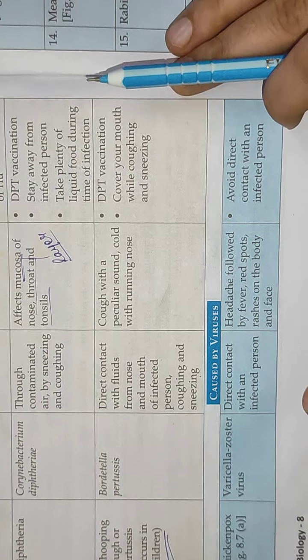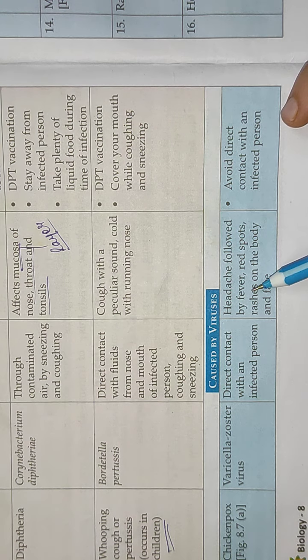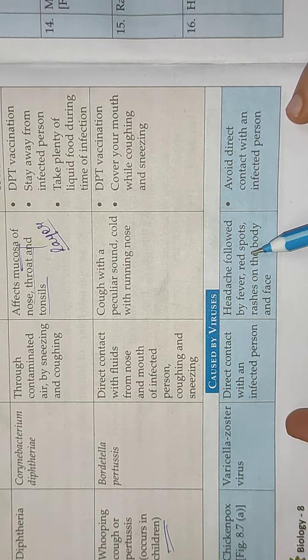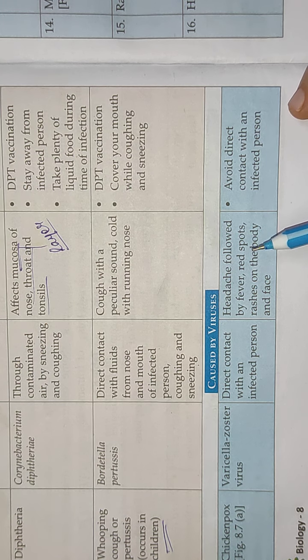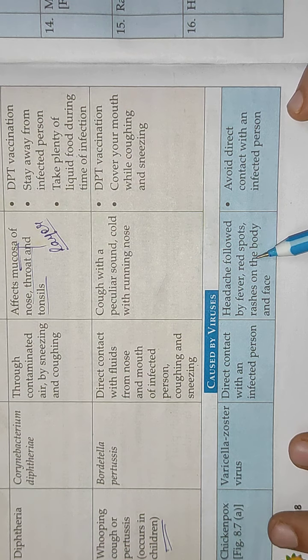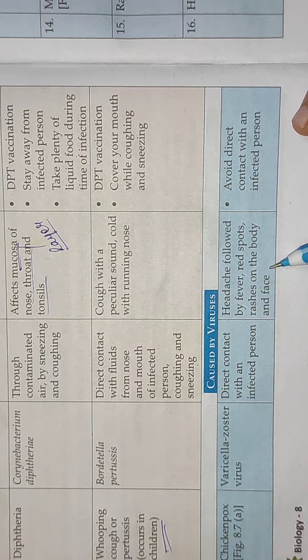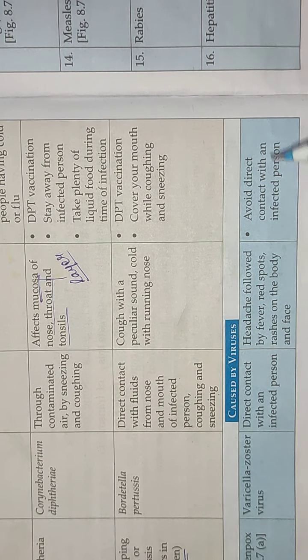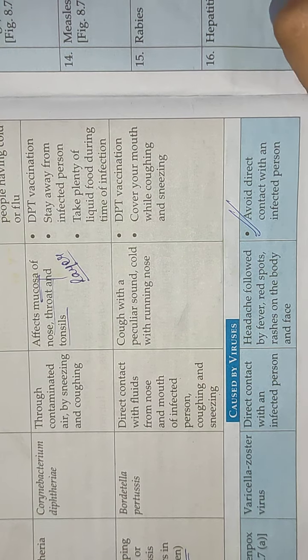Then what are the symptoms in chicken pox? It is headache, which is followed by fever. There is headache, fever. Then red spots are there on our body. Some of you have gone through this stage of life. Even I had been suffering from this, not chicken pox properly, but smallpox. Then rashes on the body and face. There are red rashes. Then what we can do is avoid direct contact with an infected person. This is the general thing you can write as prevention everywhere.